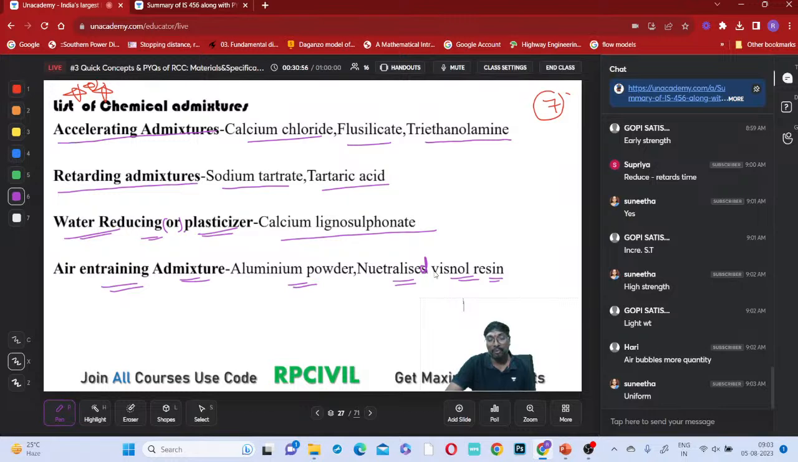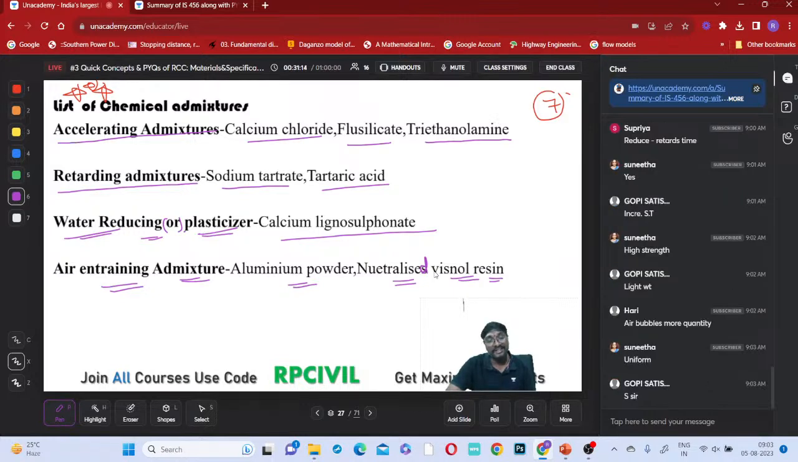When you have more air present, the particles allow the flow of concrete easily, right? Yes, it will allow the flow of concrete easily. So that is also to maintain the workability. And in the process of making lightweight concrete, and porous concrete also, we can use it. So there are many applications you can use it for.